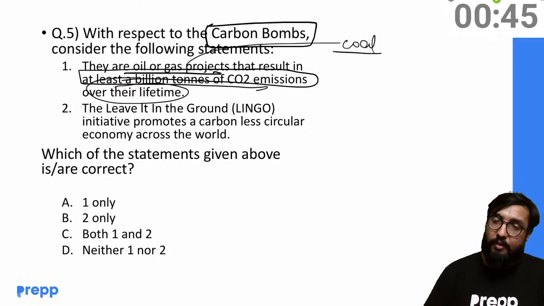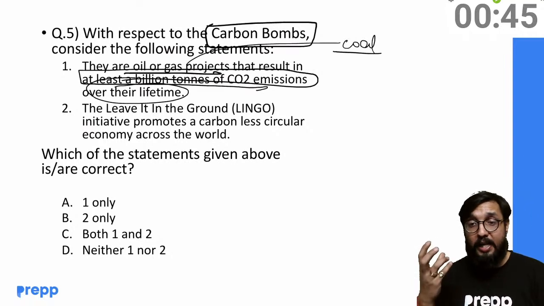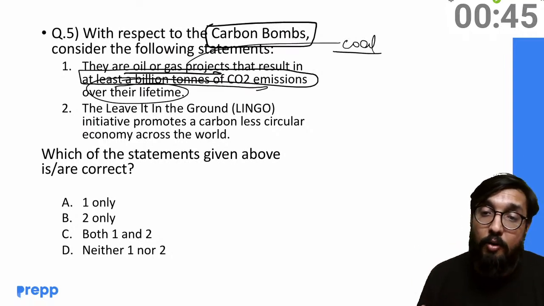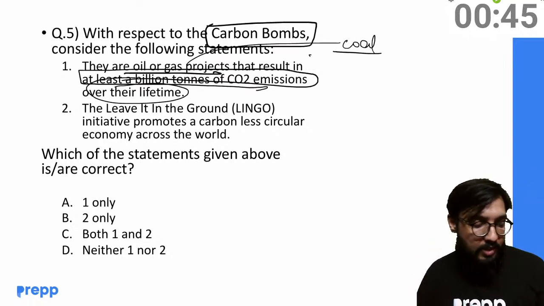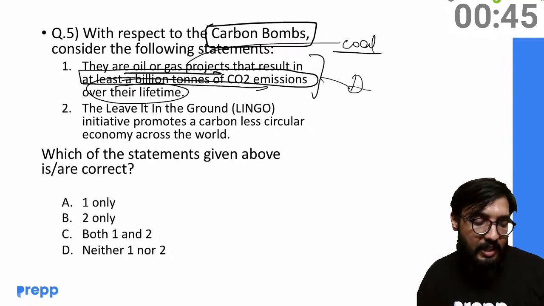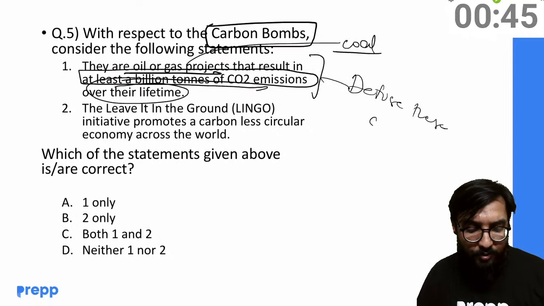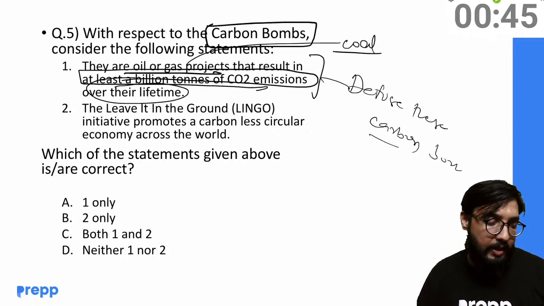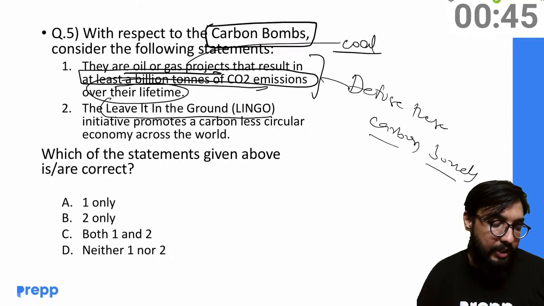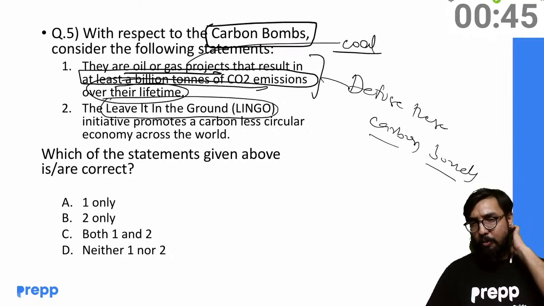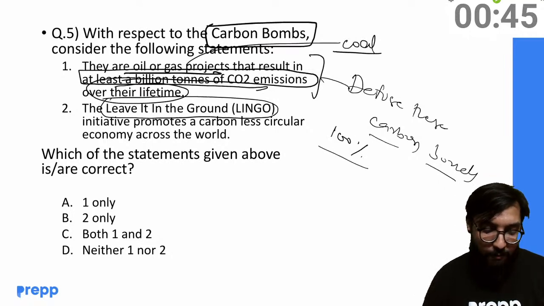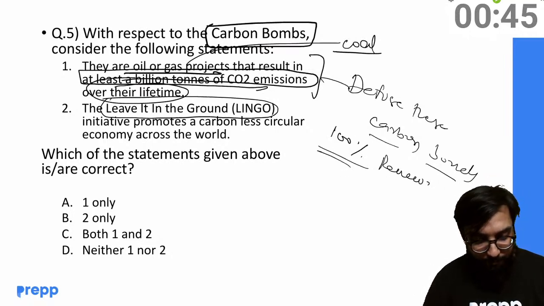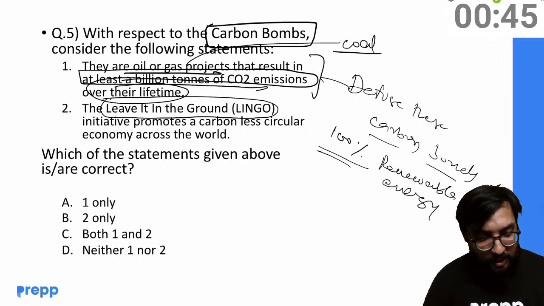Why are they carbon bombs? Because they would produce 1 billion tons of CO2 emissions in how much time? Over their entire lifetime. So there is this initiative to basically defuse these carbon bombs. Okay, and the name of that initiative is the Leave It in the Ground initiative. Okay, so it promotes a carbonless circular economy. The idea is simple: eliminate the reliance on fossil fuels 100%. So what they advocate is 100% renewable energy first.